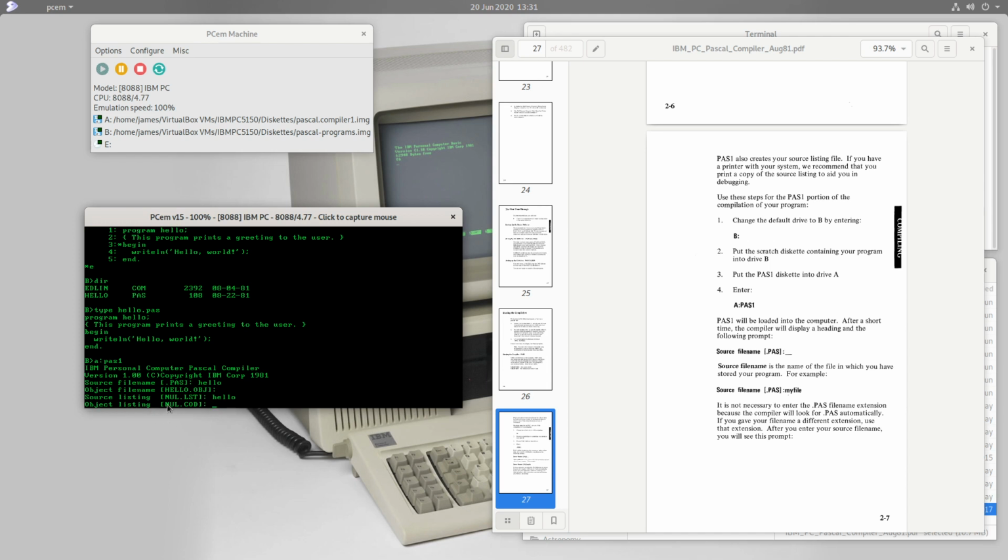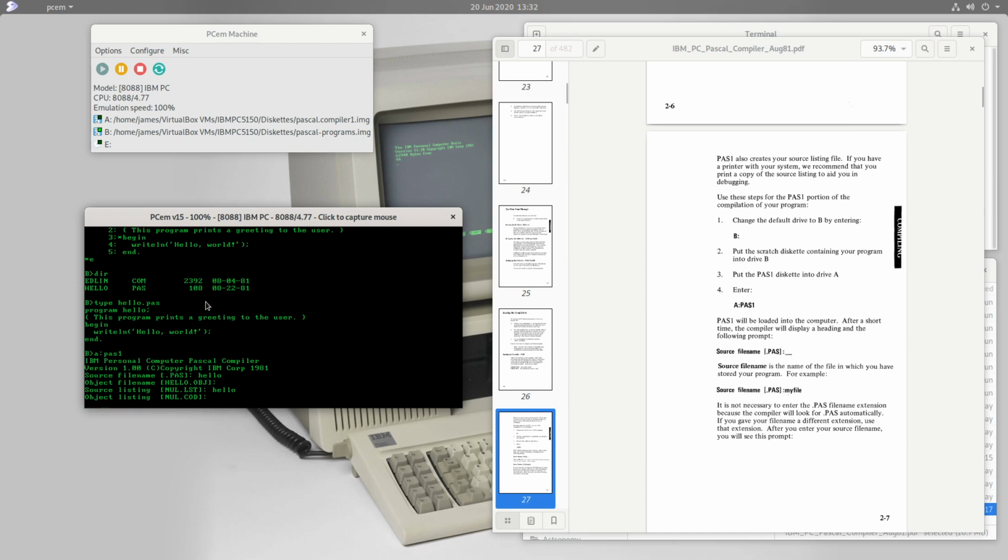And it also can produce an object code listing, and this is something that the basic compiler didn't do. That's going to actually print the assembly language which the compiler produces from our hello source program. Now, we haven't really got into assembly language for the IBM Personal Computer yet, so I'm not going to do that right now because this file won't mean much to us. It'll become useful later on when we start learning the actual assembly language of the IBM Personal Computer, and then we can come back to the Pascal compiler and have a look what kind of code it generates. But for now, I'm going to leave that at null.